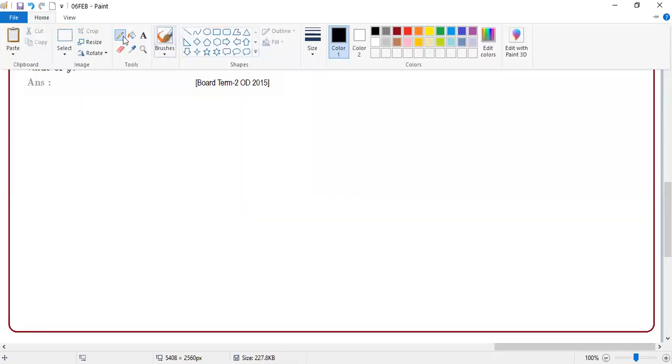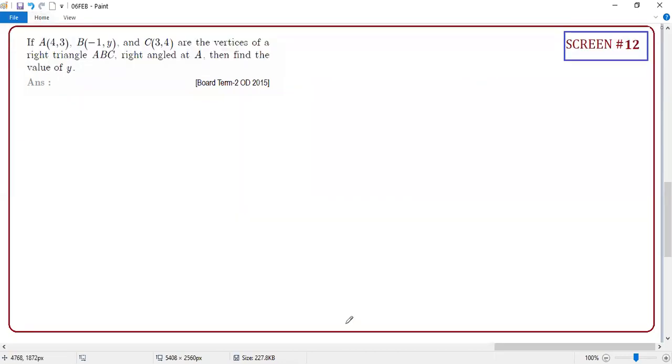Right. So guys, this question is a little different. Any doubt? No, sir. They are saying right angle at A. Right angle at A, clear or not? They said right angle at A. Anyone can tell me, the moment they said right angle at A, who is going to say Pythagoras theorem?